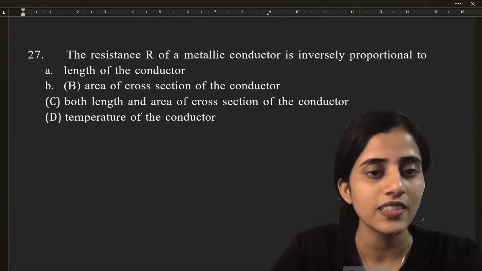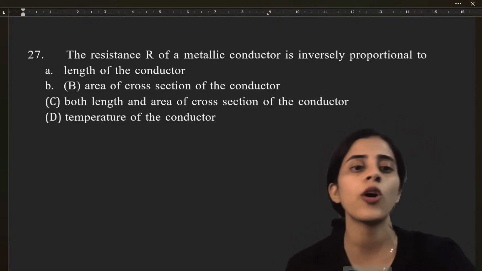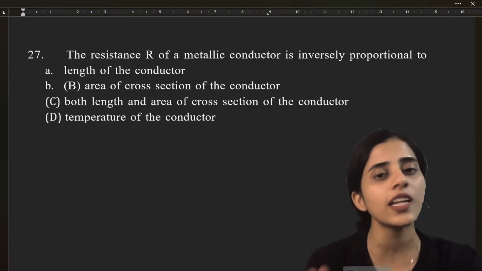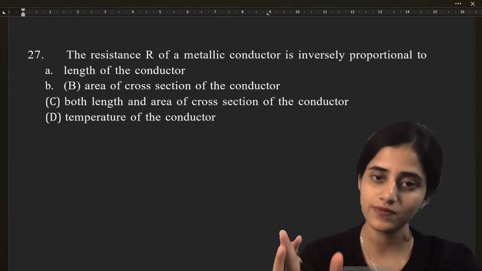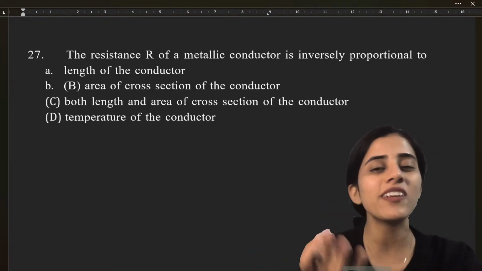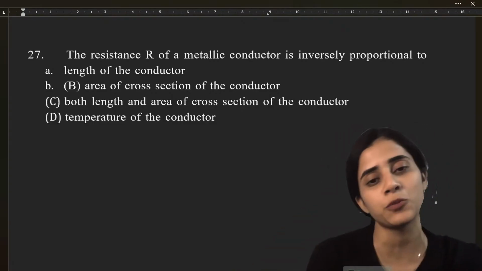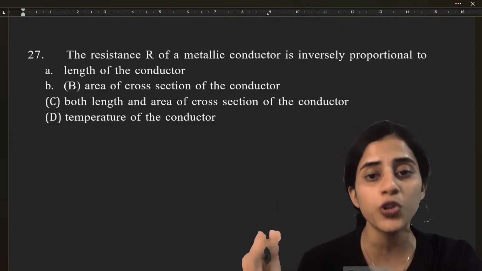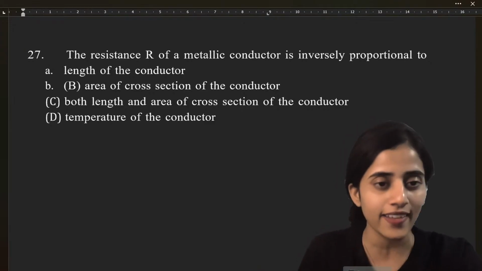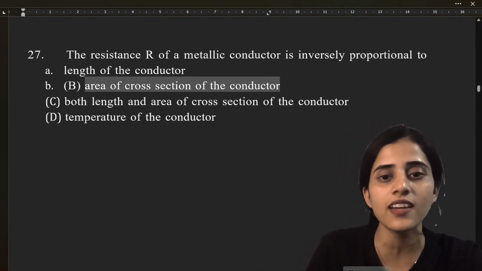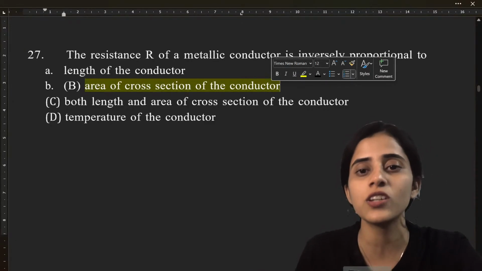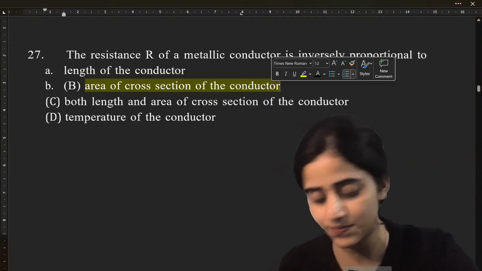Others? See, what is the formula? R is equal to rho L by A. So what is the only thing on the denominator? The only thing is what it is inversely proportional to. R is equal to rho L by A. So the only thing on the denominator is A. So it has to be inversely proportional to area of cross section.